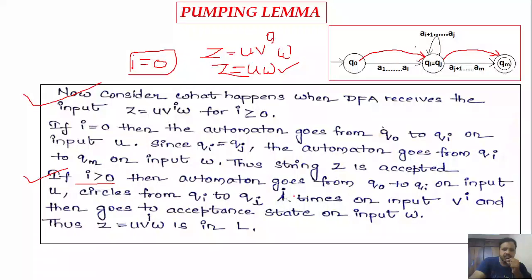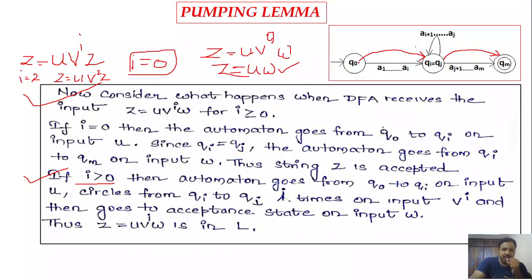So here, if i value is greater than 0, it means we are considering something like u v power i and w. So i value could be anything. So let me consider 2. So what will be our z? z is equal to u v square w. Okay.